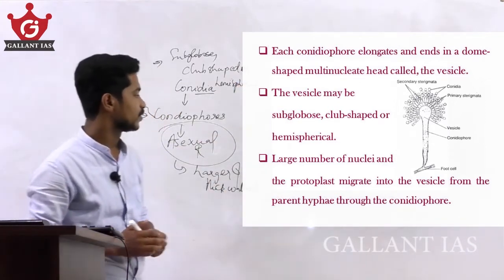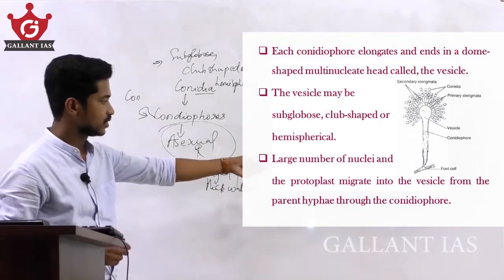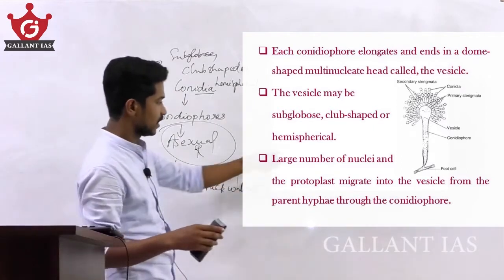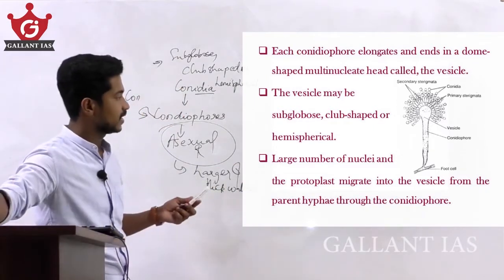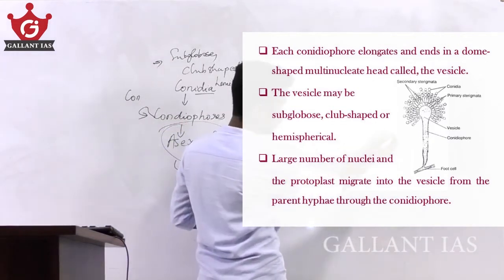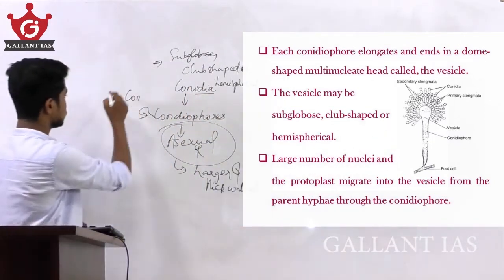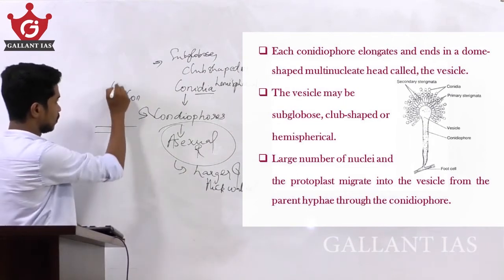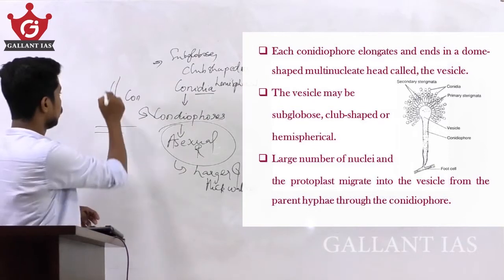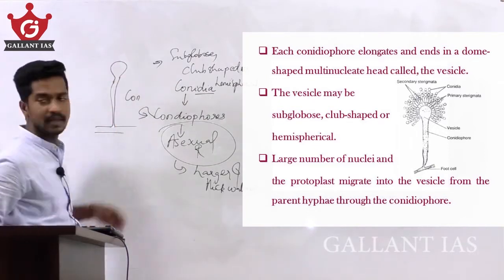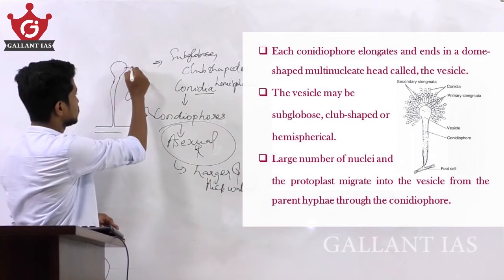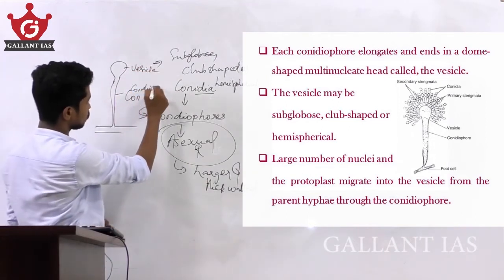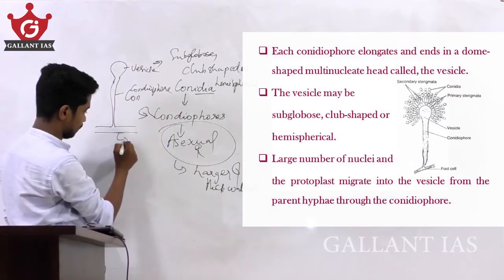A large number of nuclei and the protoplasm migrate into the vesicle from the parent hyphae through the conidiophore. So this is the foot cell, and from the foot cell arises the conidiophore, and this conidiophore ends in a dome-shaped structure that we call the vesicle.